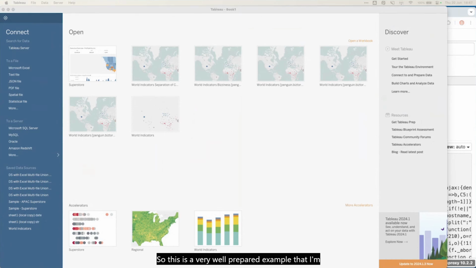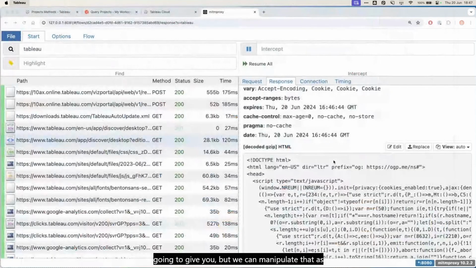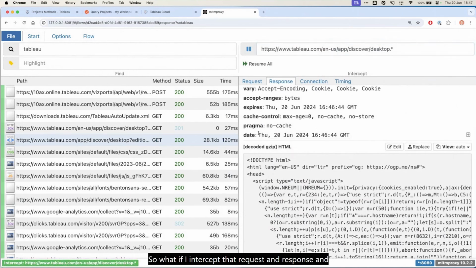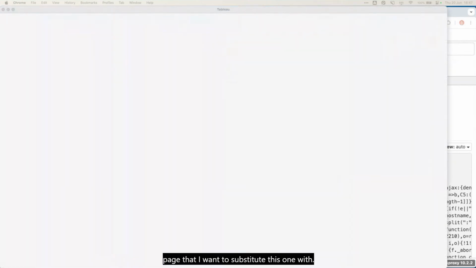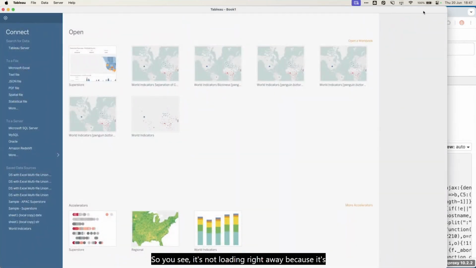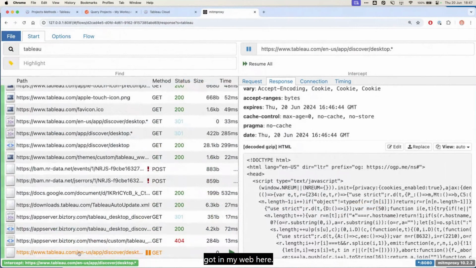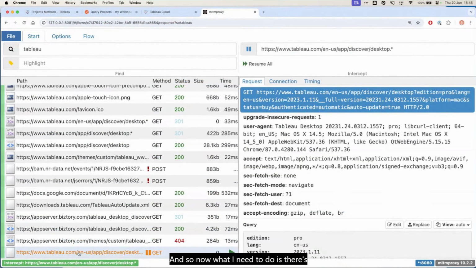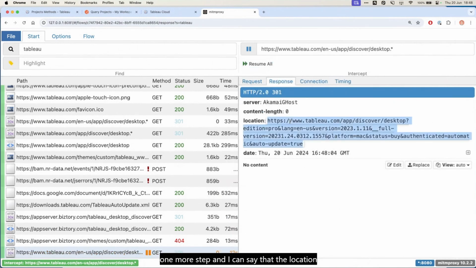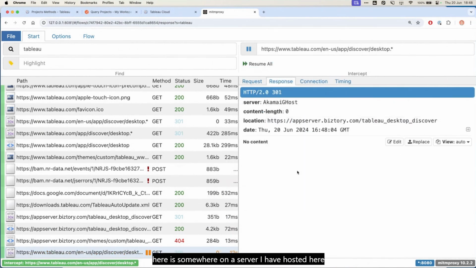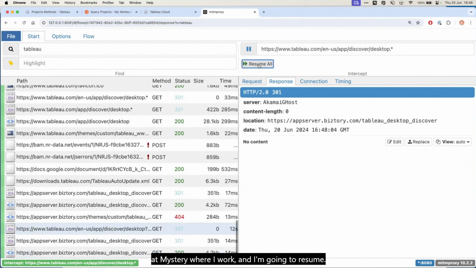So this is a very well prepared example that I'm going to give you, but we can manipulate that as well. And this is going to be a practical example of something you can do. So what if I intercept that request and response, and I open Tableau Desktop one more time. And what I've done is I've prepared a little web page that I want to substitute this one with. So you see it's not loading right away because it's caught in my web here. And so now what I need to do is there's going to be a certain response. So I can say one more step. And I can say that the location here is somewhere on a server I have hosted here at Bistry where I work. And I'm going to resume.